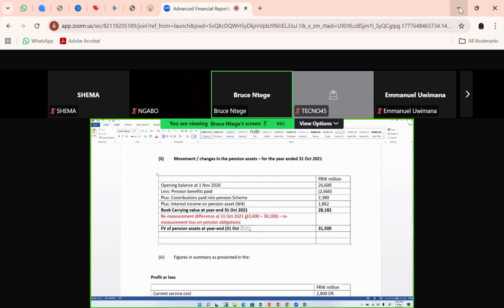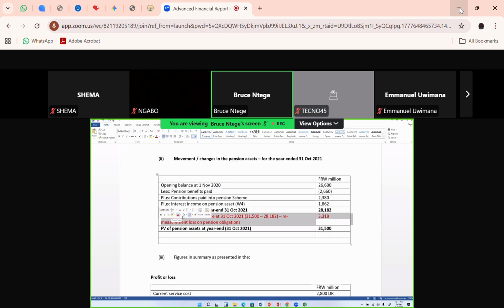Mathematically, I'm looking at the difference between 31,500 minus 28,182. So let's first get that mathematical difference on the calculator. 31,500 minus 28,182, I have 3,318. So that is a remeasurement adjustment.